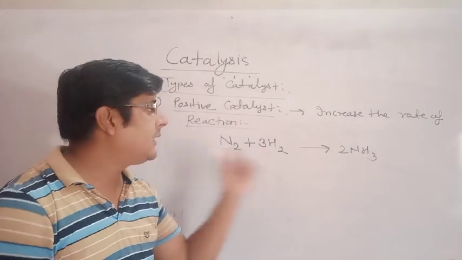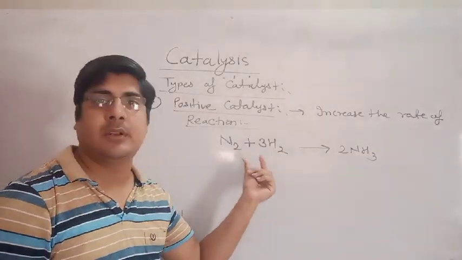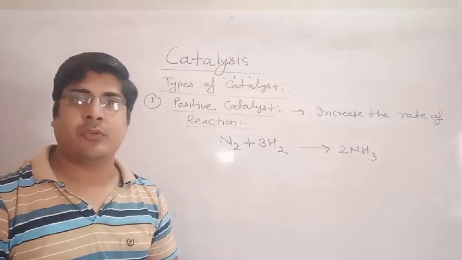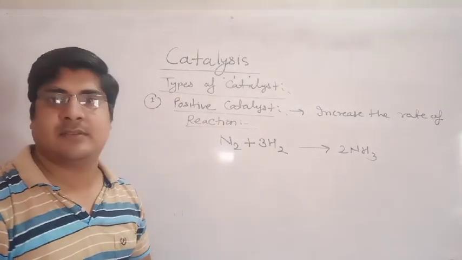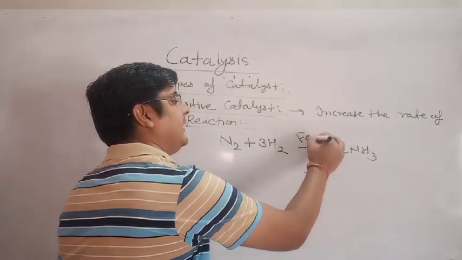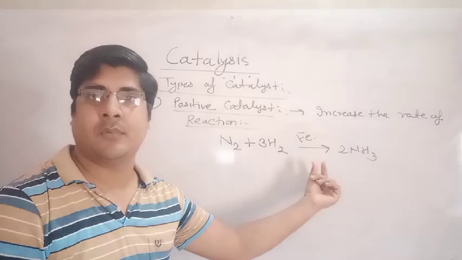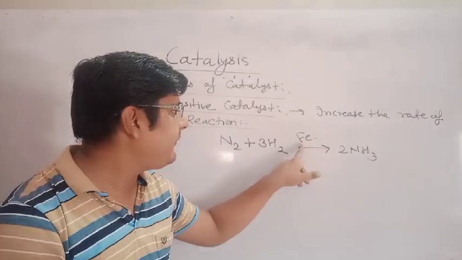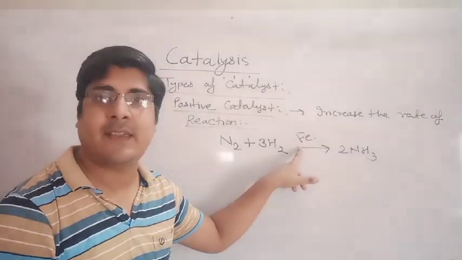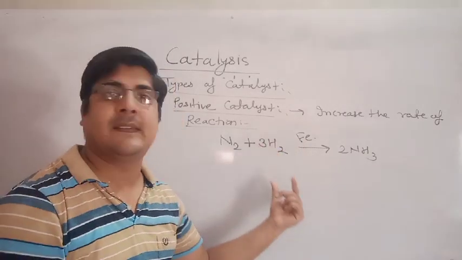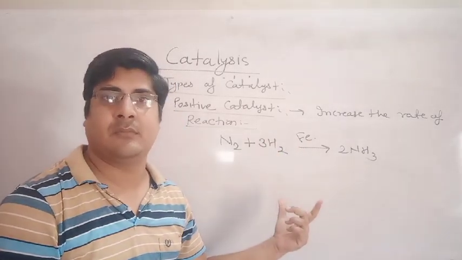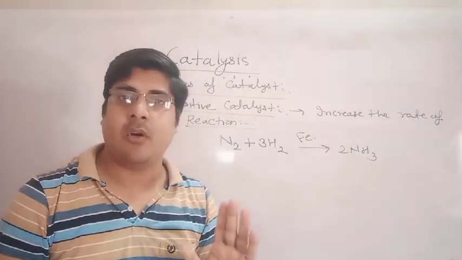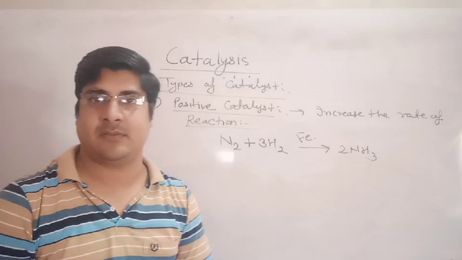You want to react this reactant to form ammonia as early as possible, so you will have to mix a catalyst, and here we mix Fe. In the presence of Fe, this reaction will occur very fast. So Fe works as catalyst and it increases the rate of this reaction. So I can say here Fe is a positive catalyst. Positive catalyst always increases the rate of reaction.